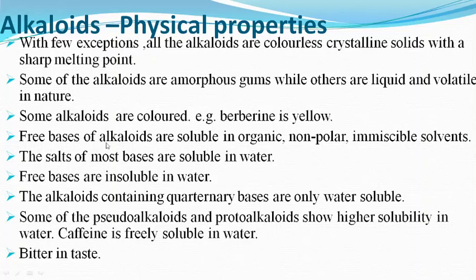As we already know, alkaloids occur as free bases which are soluble in organic, non-polar, immiscible solvents. The salts of most bases are soluble in water. Free bases are insoluble in water. They are soluble in organic solvents. The alkaloids containing quaternary bases are only water soluble because they are ionic. Some of the pseudo-alkaloids and proto-alkaloids show higher solubility in water. For example, caffeine is freely soluble in water, and as we all know, alkaloids are bitter in taste.